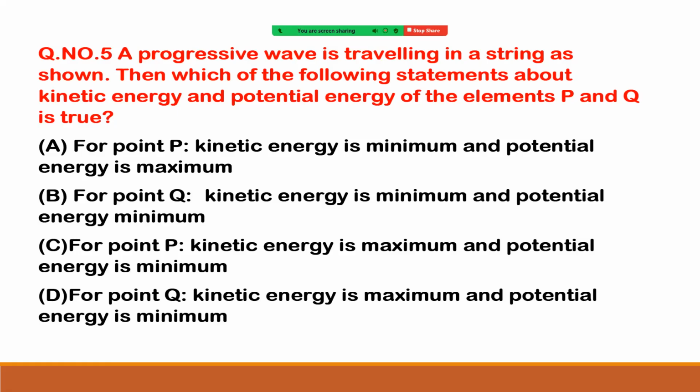Hi students, in this lecture we are going to solve problems based on the concepts we have learned till now. See the first one: a progressive wave is traveling in a string as shown. Then which of the following statements about kinetic energy and potential energy of the elements P and Q is true? Given: kinetic energy is minimum, potential energy maximum.